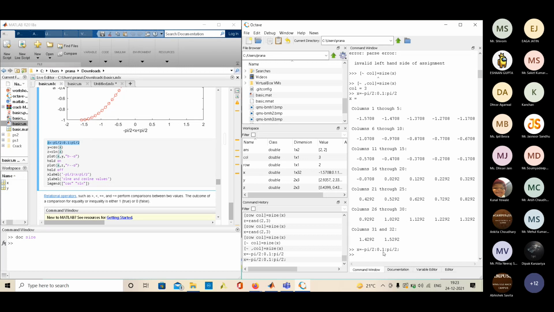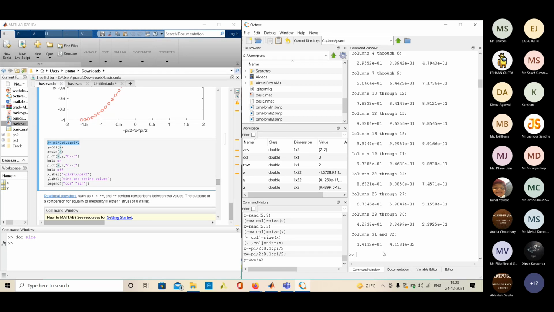We have to specify what accuracy we want. So I am using the difference of 0.1 to showcase that the accuracy between minus pi by 2 to pi by 2 that I want is 0.1. If I do y equal to cos of x, we get the cos of x in y.